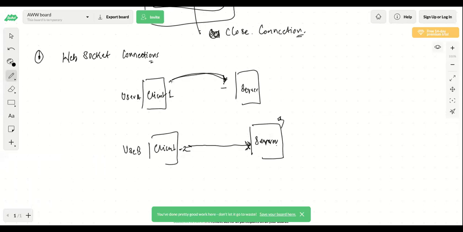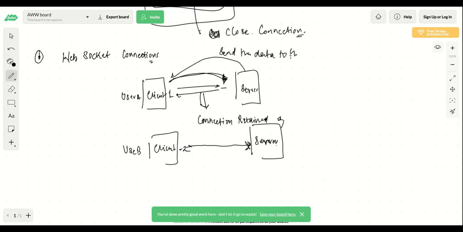After that, the connection is retained between client and server, and without the client issuing a request, the server can send data to the client whenever there is some updated data which came onto the server. That's how the WebSocket connection works.